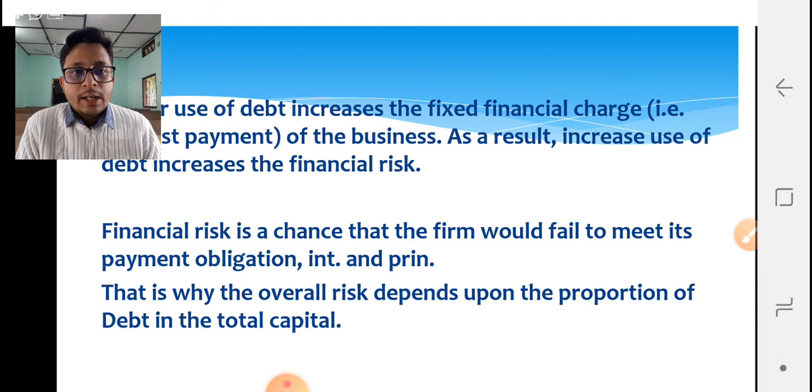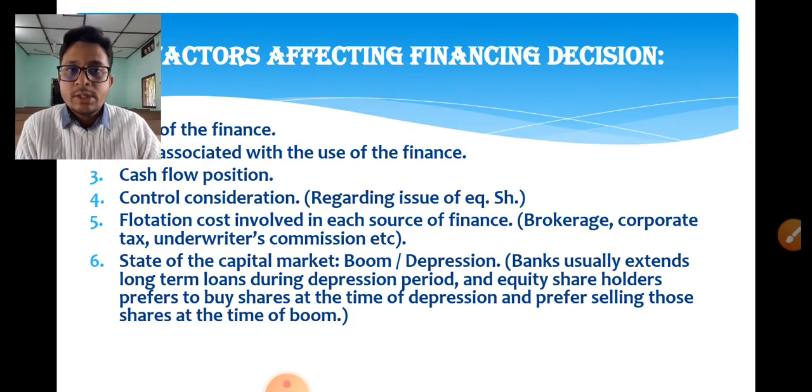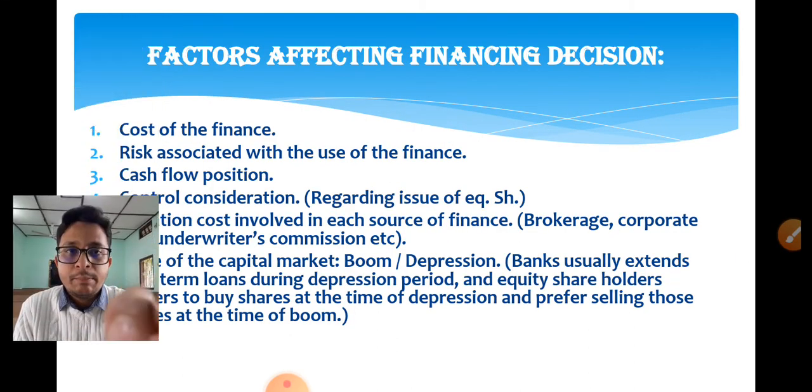Next you see, that is why the overall risk depends upon the proportion of debt in the total capital. Whenever debt is present in your total capital structure, then your capital structure becomes riskier. But if your total capital structure comprises entirely of equity, then there will be no concept of risk, because you will be paying the equity shareholders only if your company makes profit.